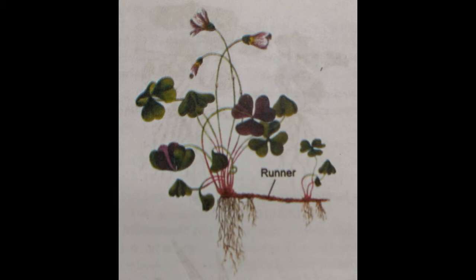So that is why this runner acts as the vegetative propagule in the case of oxalis. It helps in the production of the new plant from the mother plant through the runner. So that is why it acts as the vegetative propagule.